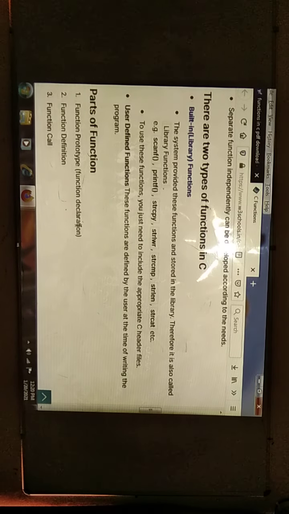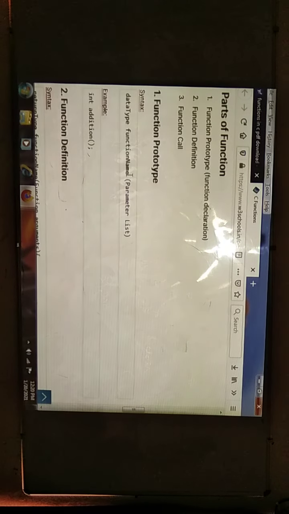Next we can see the parts of a function. Every function has parts. The first one is the function prototype, which is called the function declaration. Next is the function definition, and then the function call. These are the parts available. For the function prototype, meaning function declaration, we need to write it, then we need to write the function definition, and the function call also.